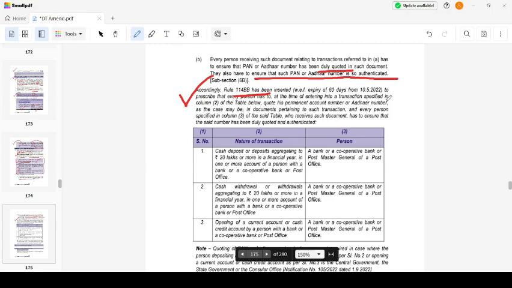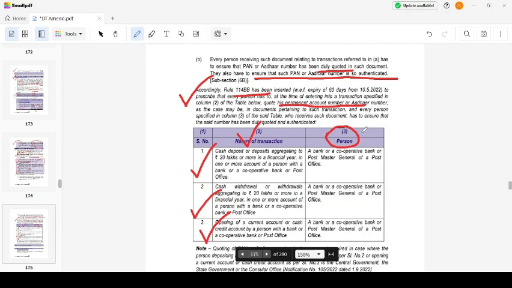Entering into a transaction specified in the table, the person must quote his PAN or Aadhaar number as the case may be, and every person specified in column 3 of the said table who receives the document has to ensure it is duly authenticated. Same for cash deposit of 20 lakhs or more, cash withdrawal of 20 lakhs or more, and opening of a current account and cash credit account. The bank or the cooperative bank or the postmaster general of the post office has to authenticate.